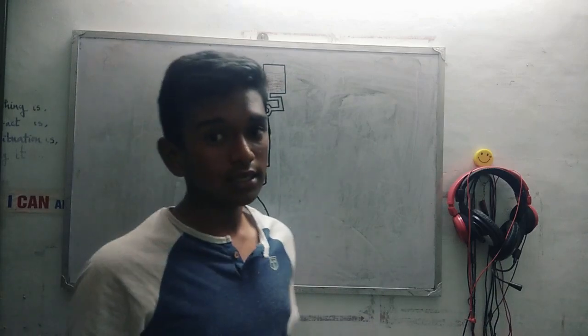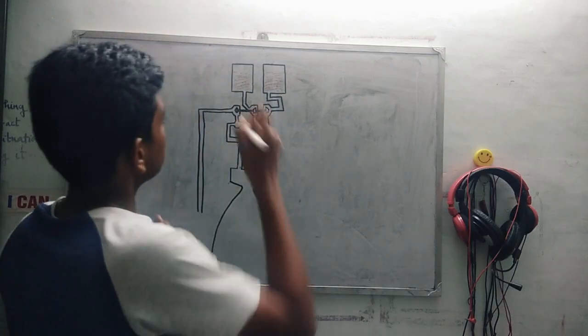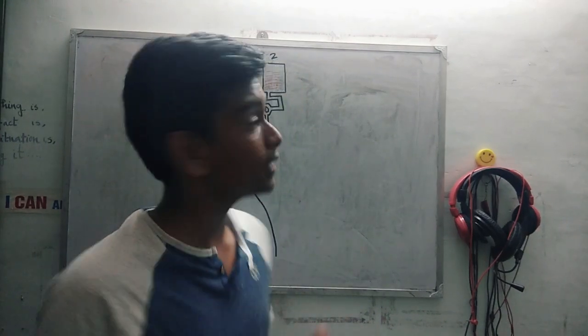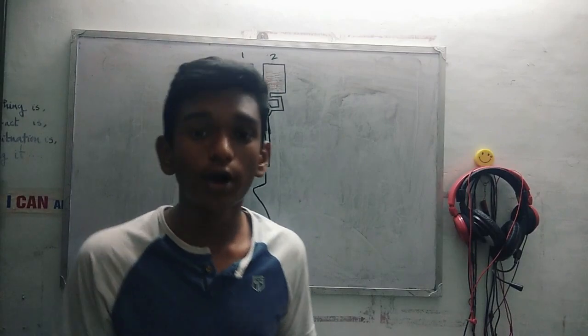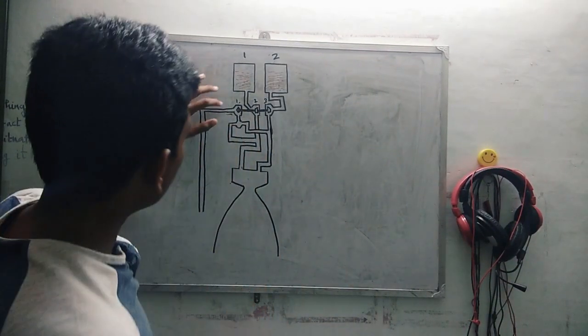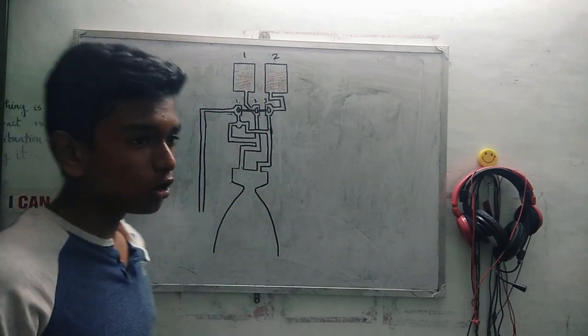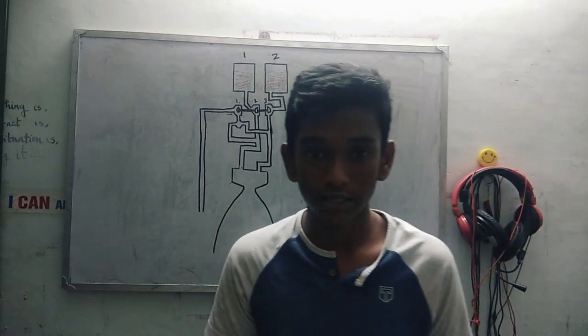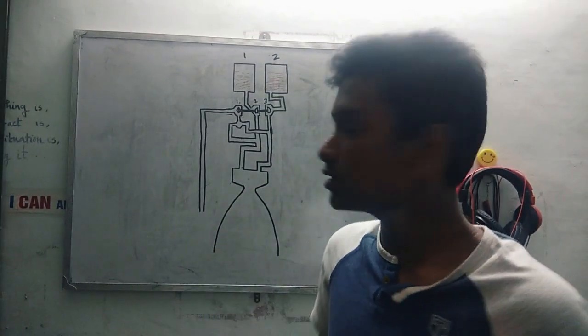Now you can see these two tanks, number 1 and number 2. The first tank is used to store fuel and the second tank is used to store oxygen, which is essential in the rocket engine. Now you can see these three things, 1, 2, 3. These are called turbine pumps. Turbine pumps are very important in every rocket engine, and I will explain in a few minutes.